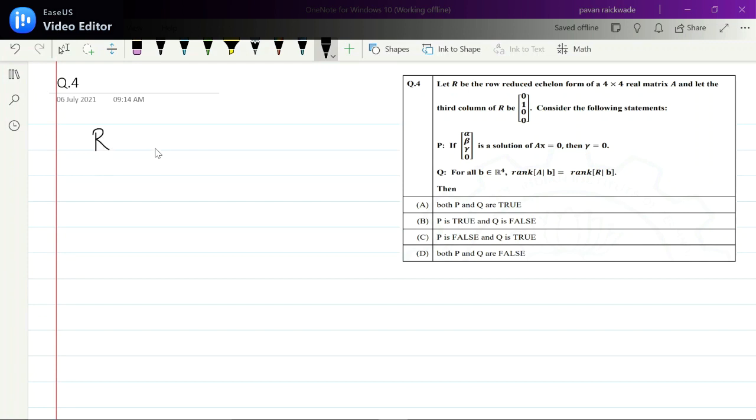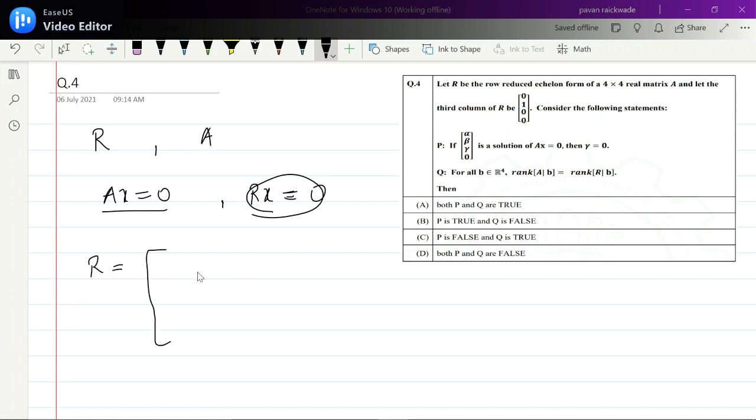If R is the row reduced echelon form of the matrix A, then every solution of the system AX equals 0 is the same as a solution to the system RX equals 0, right? I mean, any solution to either system is a solution to the other system. So if alpha, beta, gamma, 0 is a solution to AX equals 0, then it is also a solution to RX equals 0, right? Here they want to confuse us. Suppose R is a 4x4 matrix, and they are saying the third column is 0, 1, 0, 0. Only this they have given.